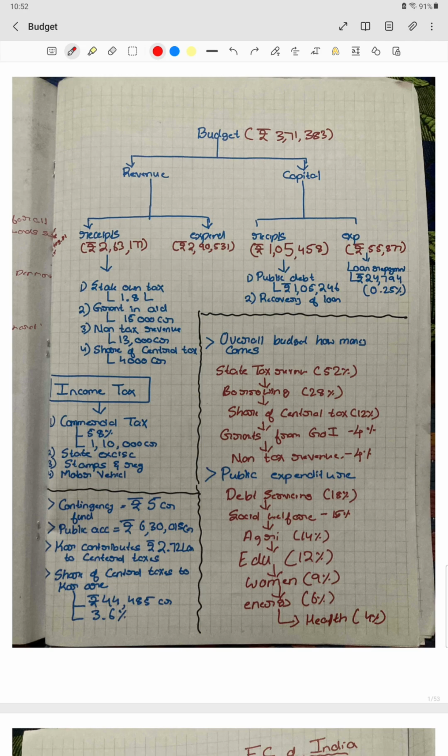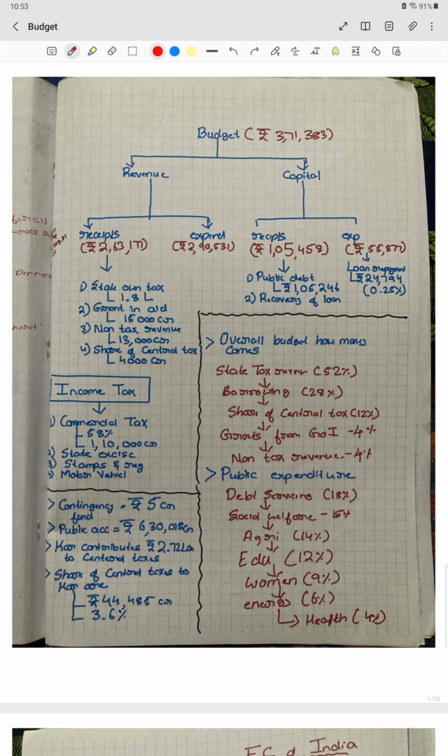And on this side, if we go to the capital side, we have capital receipts of 1,05,458 and capital expenditure of 55,877. So basically they said that we are going to need 1 lakh for some expenditure and all, but they have only spent 55,000 crore rupees on the capital side.